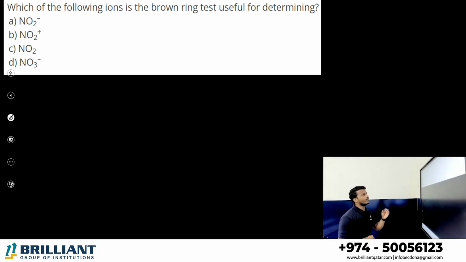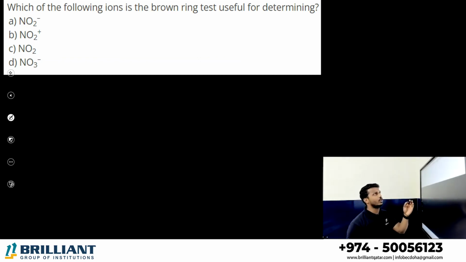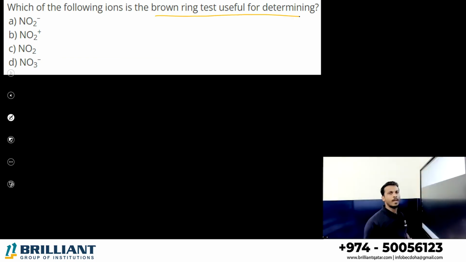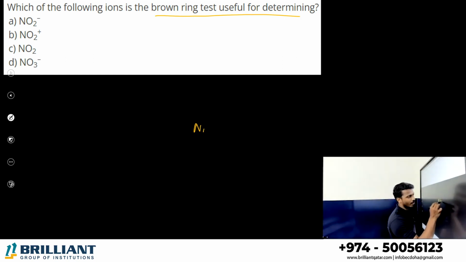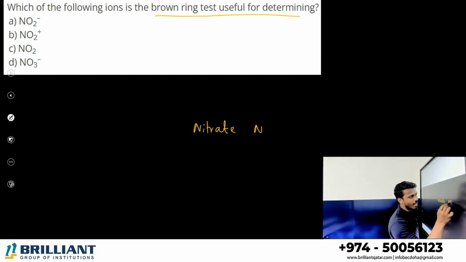Which of the following ions is the brown ring test useful for determining? You may carry out this reaction in the laboratory also. Brown ring test we are using to detect what? Nitrate ion. Yes or no? Nitrate ion. What is nitrate ion?